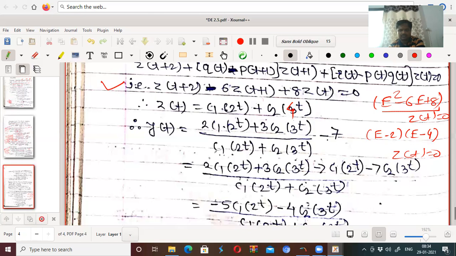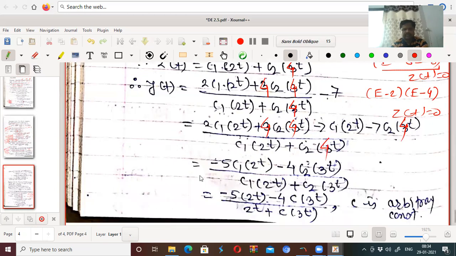So 2 to the power t, 4 to the power t. So this becomes 2c1 2 to the power t plus 4c2 4 to the power t minus 4c1 2 to the power t minus 4c2 4 to the power t. So what does it become? 2c1 2 to the power t minus 7c1 2 to the power t, it is correct, minus 5c1 2 to the power t plus 4c2 4 to the power t minus 7c2 4 to the power t. It becomes minus